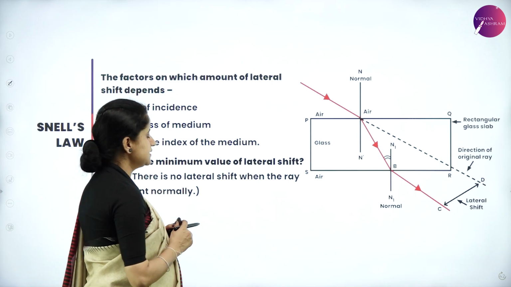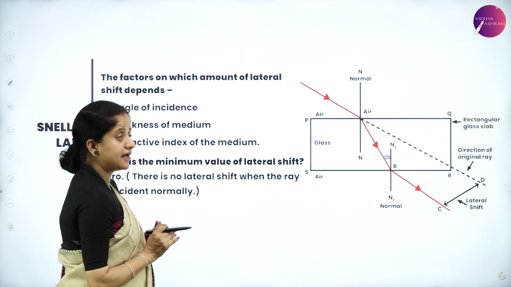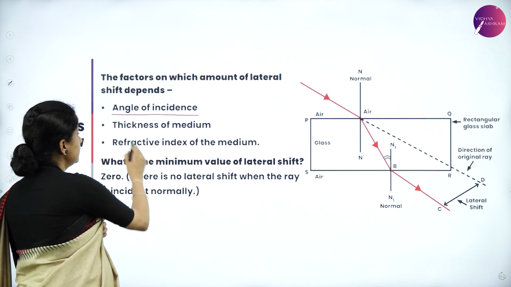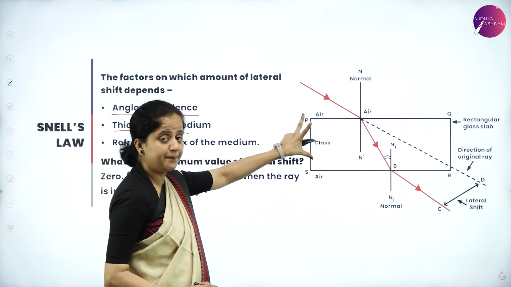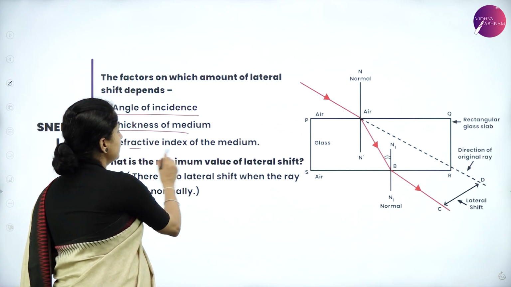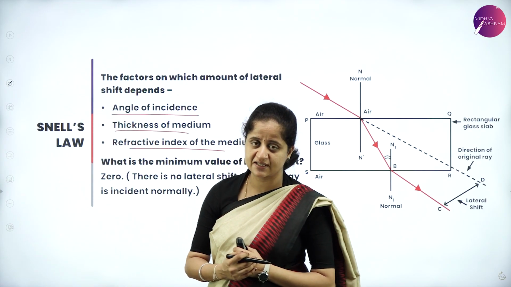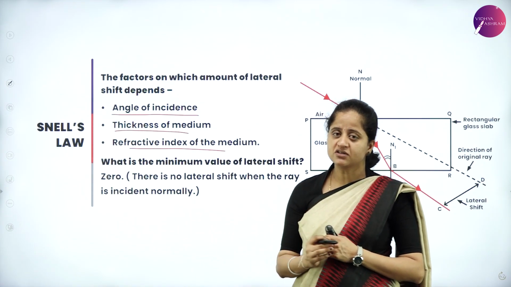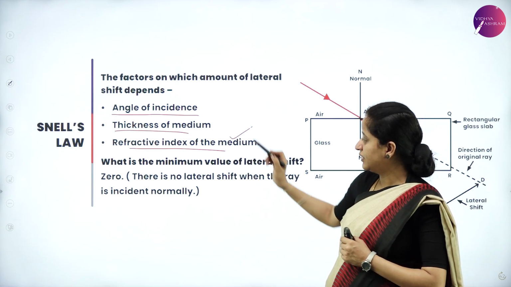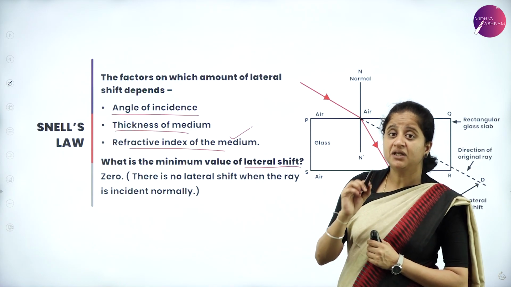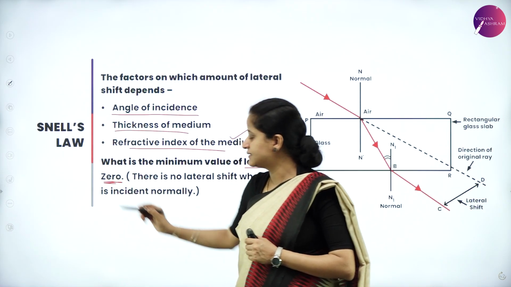So next one is, what are the factors on which this lateral shift depends? It depends on the angle of incidence. It also depends on the thickness of the medium, and it also depends on the refractive index of the medium. We all know that the refractive index is not the same for all the mediums. So it also depends on the refractive index of the medium. Now what is the minimum value of lateral shift? The minimum value of lateral shift is 0.